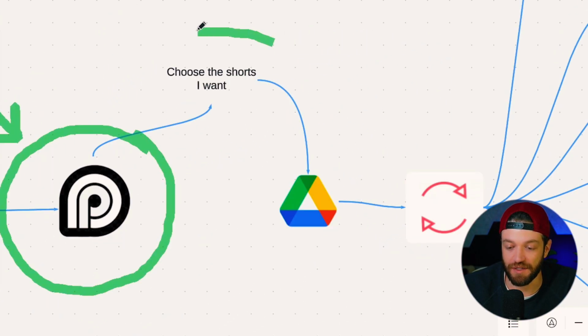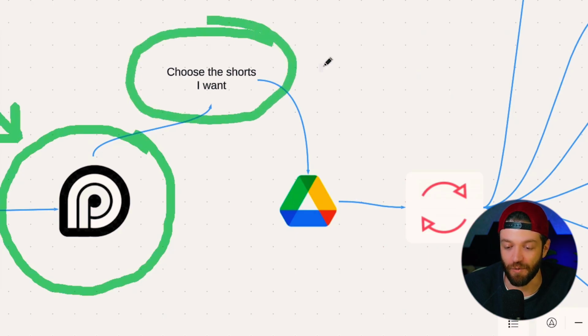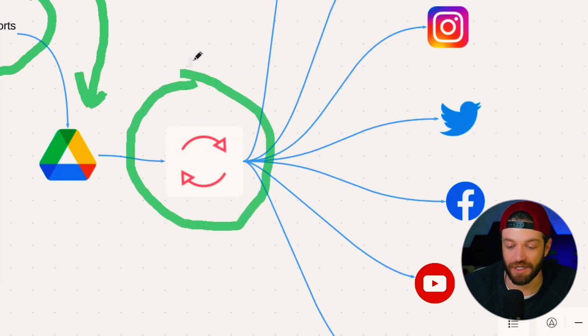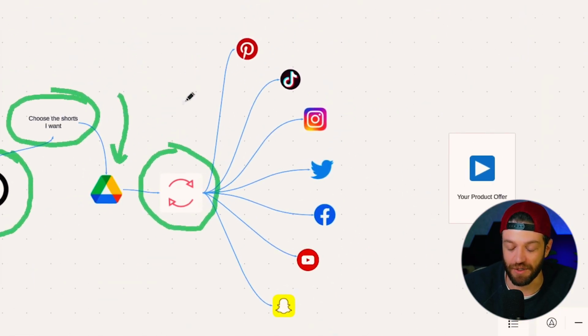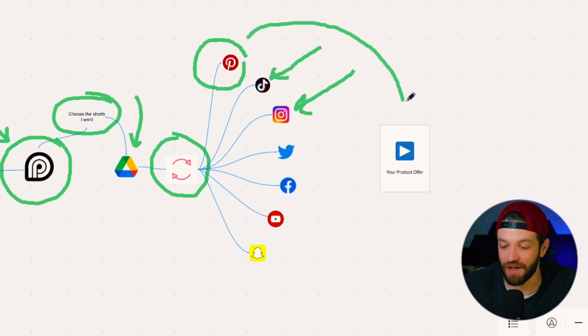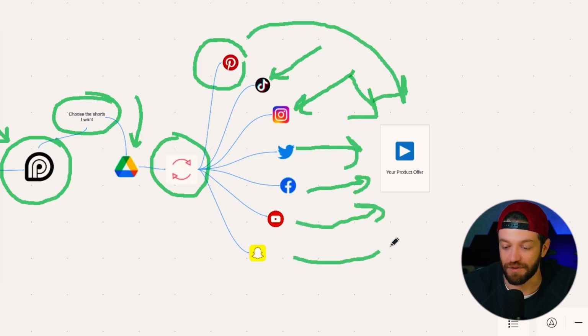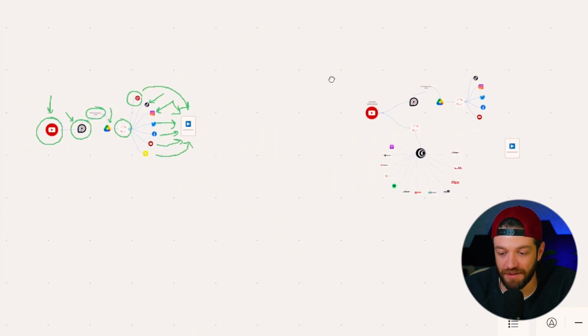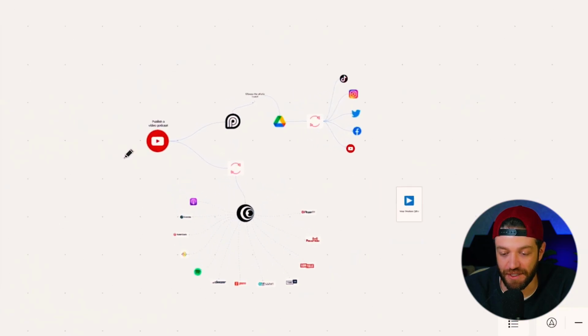At this point, all I do is choose the short videos that I want, and then I take all the videos that I want and drop them into a Google Drive folder. From there, the repurposing software is going to take all of those videos from the Google Drive folder and start formatting them and posting them to all of the relevant short form platforms. And again, the goal of all of these platforms is to send traffic to your actual product offer, whatever that offer is. Okay, and finally, let's talk about this automation workflow right here.